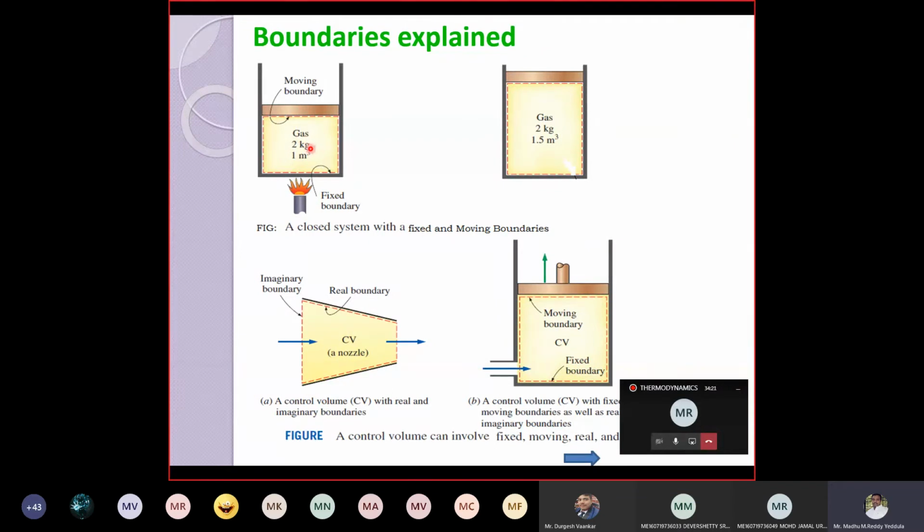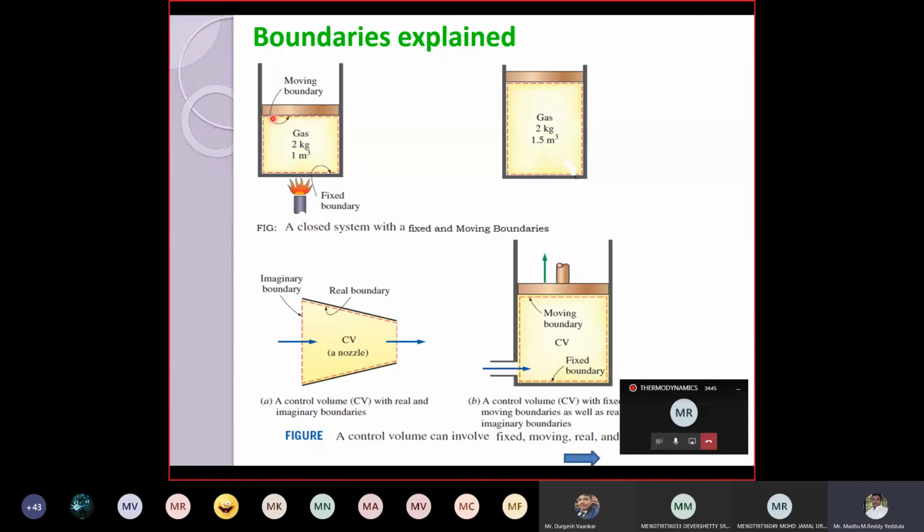Let us assume the mass of the gas is 2 kg and volume is 1 meter cube. At that instant, let us assume we did not apply any heat at the bottom. At this instant of time, this is the boundary. Are you able to see my cursor? Yes, sir. Right, now let us assume we are adding heat to the system.